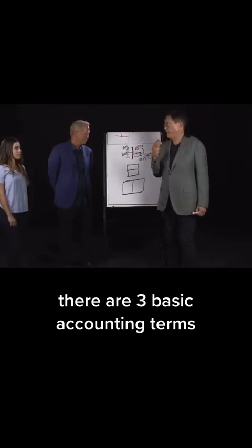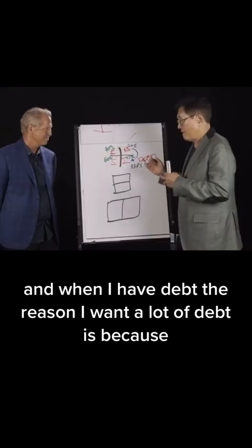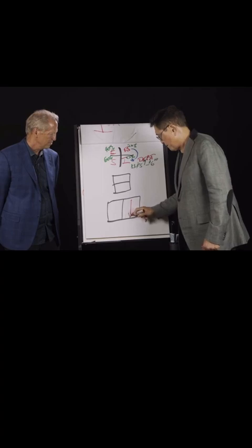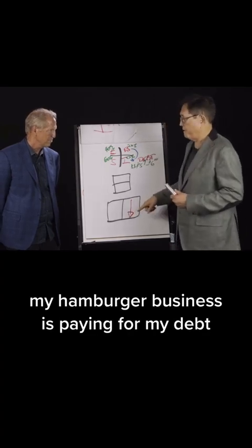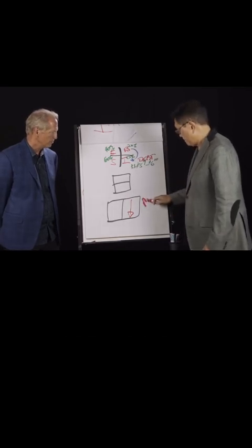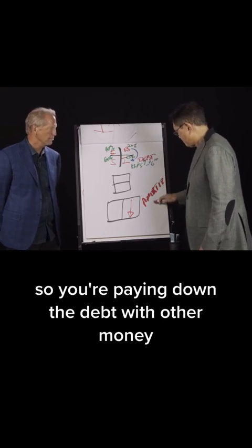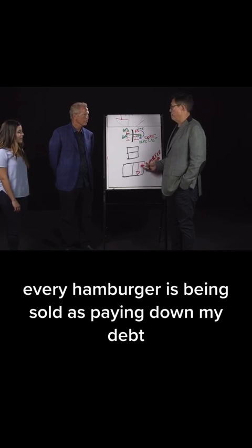There are three basic accounting terms you must know. When I have debt, the reason I want a lot of debt is because my hamburger business is paying for my debt. What is that called? It's called amortization. So you're paying down the debt with other money. Let's say I have $20 million in debt here. Every hamburger being sold is paying down my debt.